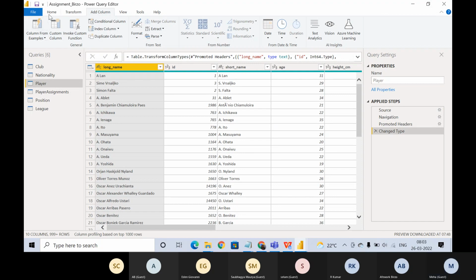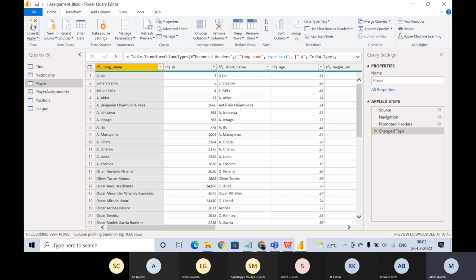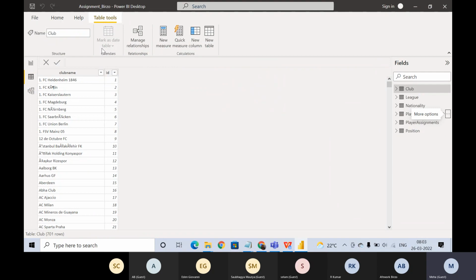So let's close this one. We have not done anything. Now I'm in this page. Now what to do? The data view. I'm in the data view. Oh yeah, and new table. New table.